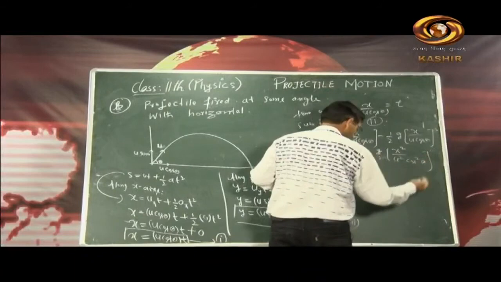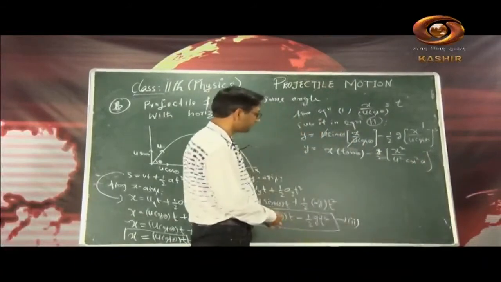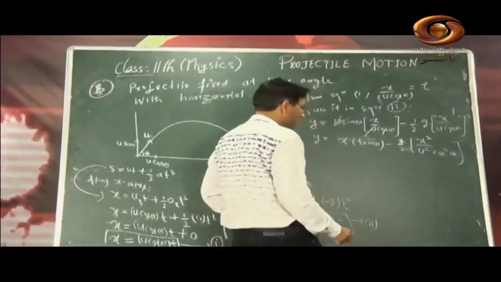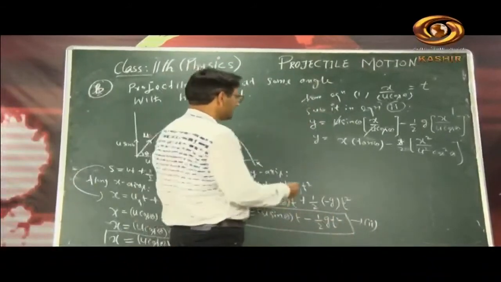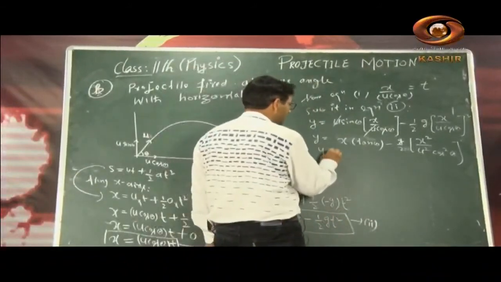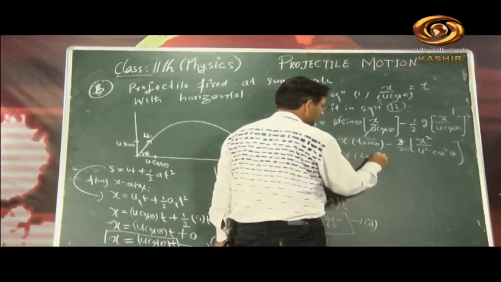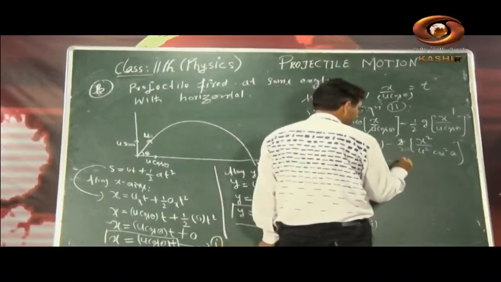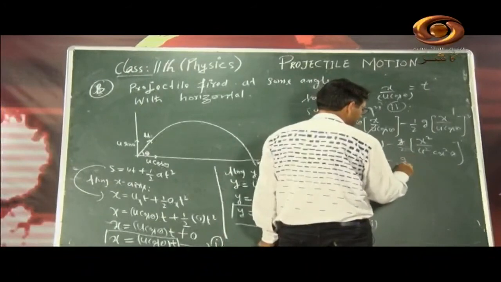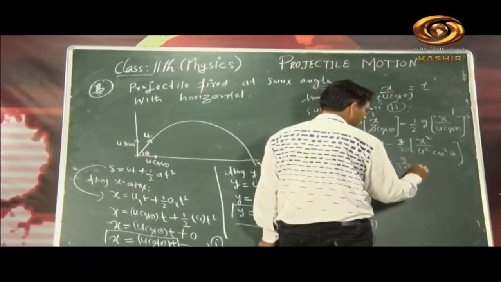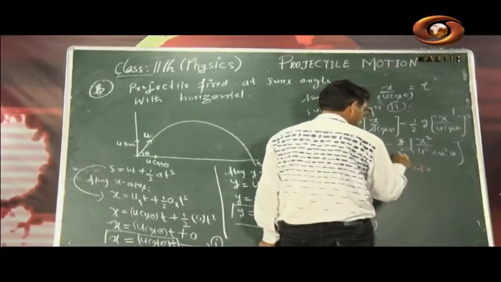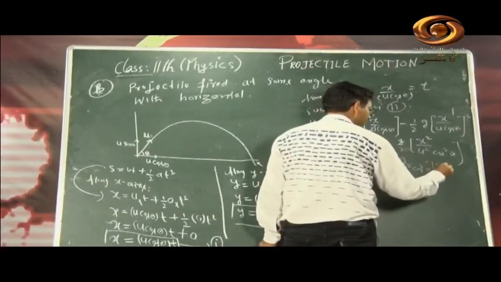Okay, like this. We are squaring both sides. Fine. So we did squaring both sides. So my dear students, let us move ahead. So y is equal to x tangent theta, tan theta. Okay, like this. Then minus, so it is g by twice u square cos square theta into x square, like that. We are just rearranging it.